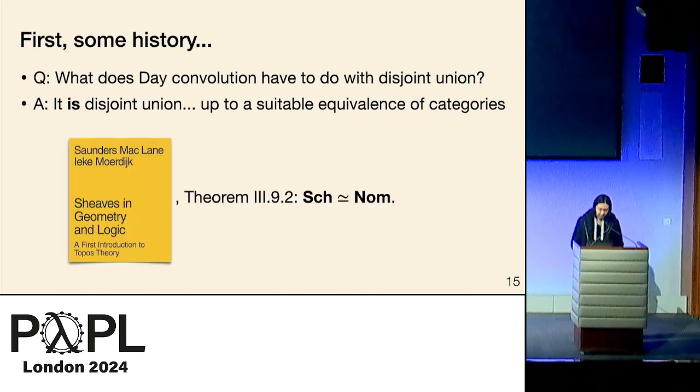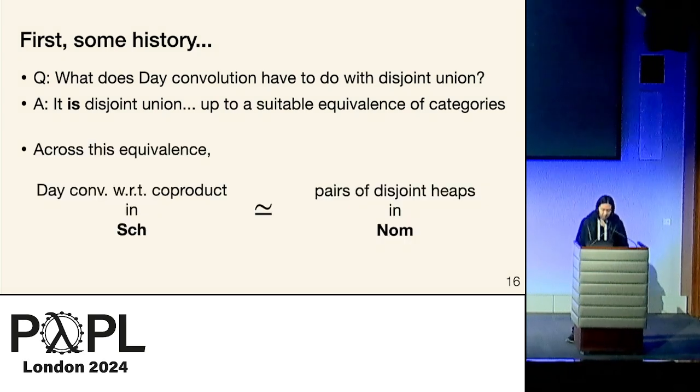In particular, there's this old book on topos theory, and inside that book there's a theorem that says that the Schanuel topos is equivalent as a category to the category of nominal sets, which are this tool that people use to reason about syntax with binders, programs with local state, and so on. And if you inspect this proof and how it implements this equivalence, you can further show that the day convolution used to construct separation logic corresponds across the equivalence to the familiar disjoint union of stores model that we all know and love.